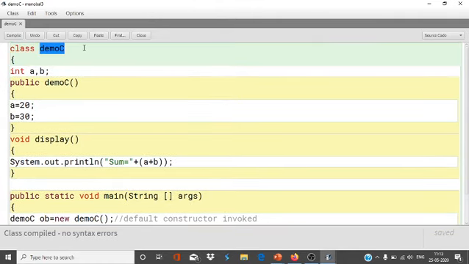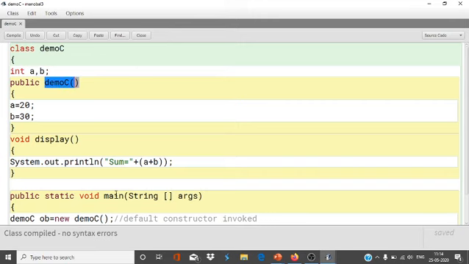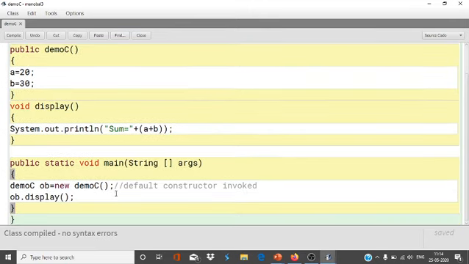The name of the class and the constructor name should be the same. That's why it's a constructor. The method name will always be different. See, the class name is Demo3 and this name is Demo3, but it's not a normal function. It's a special type of function, and that is the constructor. This is the method, and a and b, the instance variables of the class, we have initialized here through the constructor, and now we call it here.